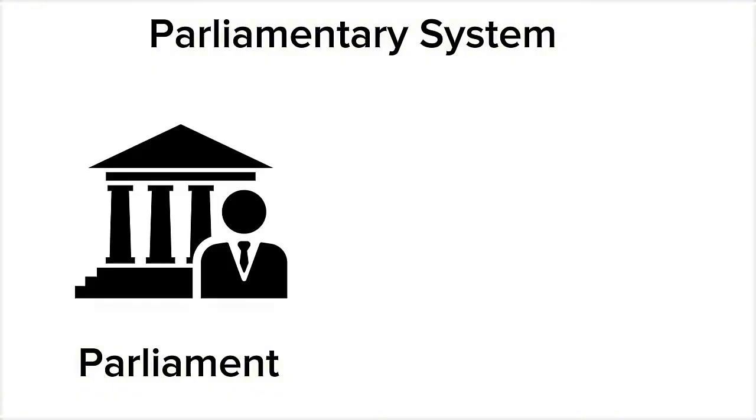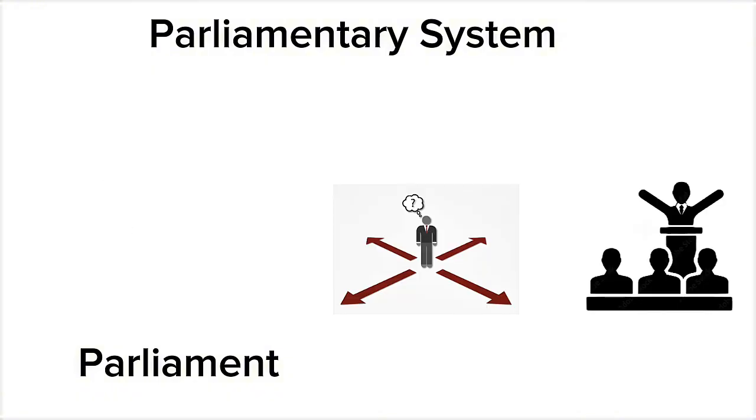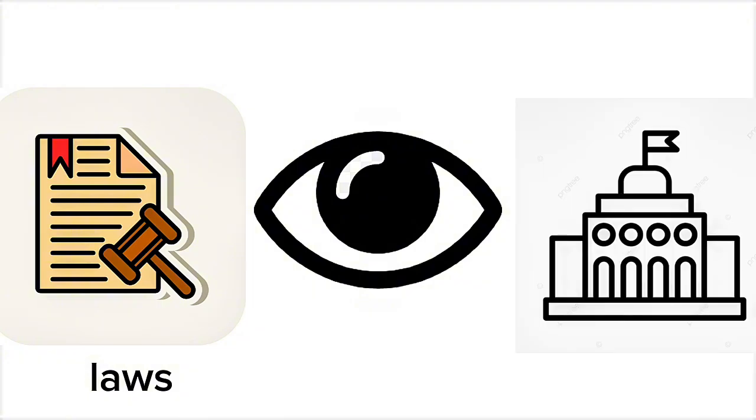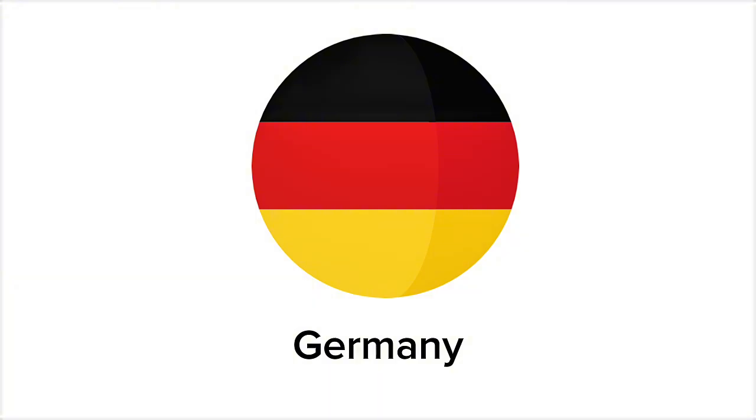Parliamentary system. A system of government that depends on Parliament in making decisions and forming the government. Parliament begins the laws and monitors the government, and can withdraw confidence from it and change it if it fails. Germany is based on the parliamentary system.